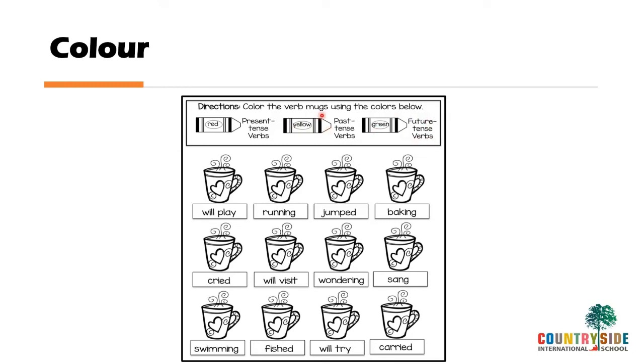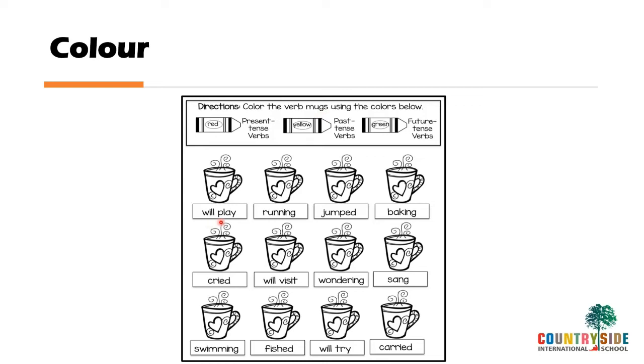Now what are the rules to find out whether it is a past tense, present tense or future tense? For past tense, you need to find out whether it is ending with D or ED. For future tense, you need to find out will is added or not. And for present tense, it should be either S or simple verb.